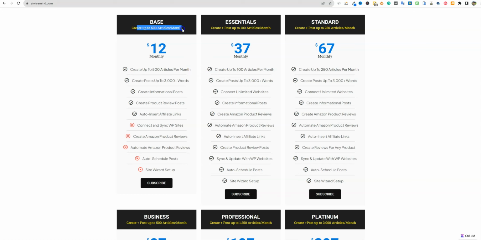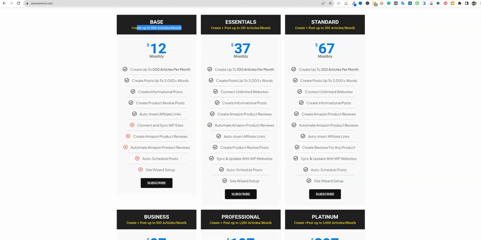Even though you get more articles up here, you're going to have to do a lot more manual work as far as auto connecting, syncing sites, creating sites using the site wizard, auto scheduling your posts. I almost wouldn't recommend this tool unless you pick up the essentials plan. That's just my opinion. So we're going with the $37 a month plan because that's where you have all of the features. You get to use all the features for AI WiseMind.